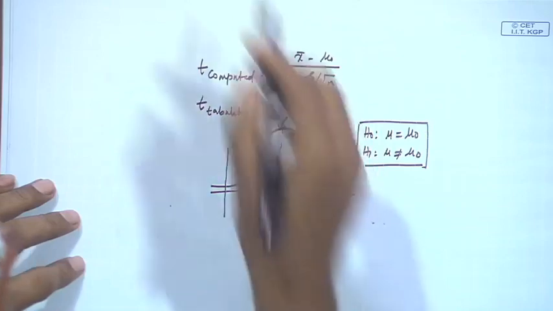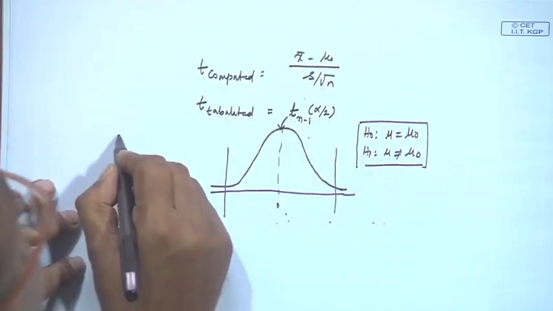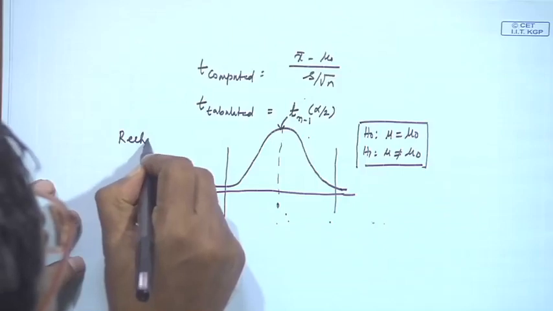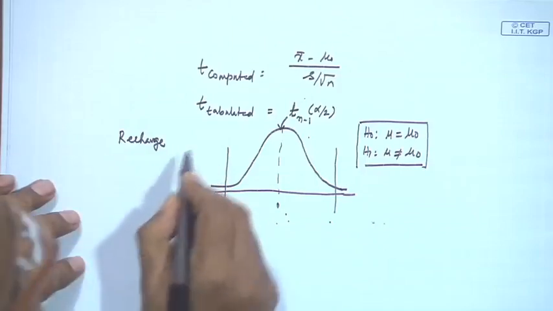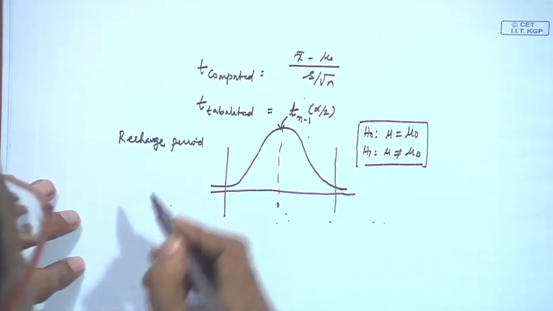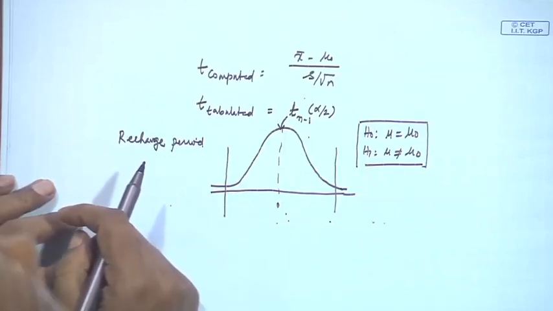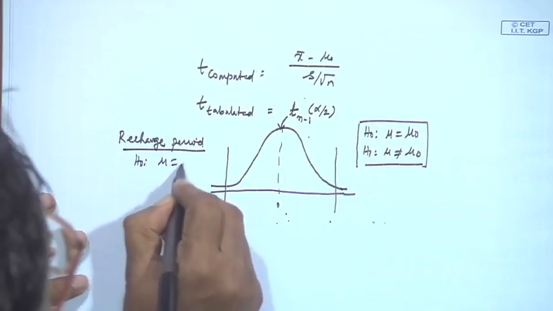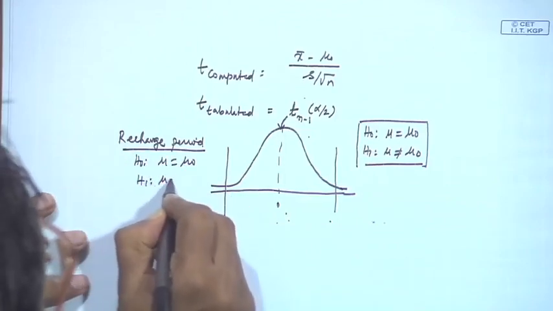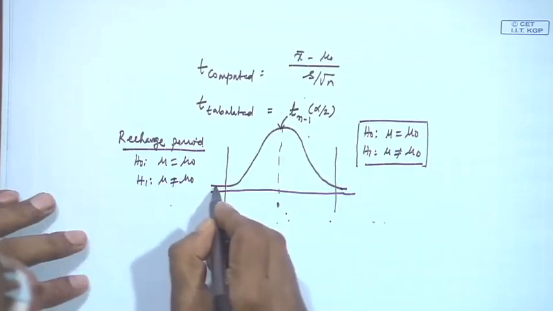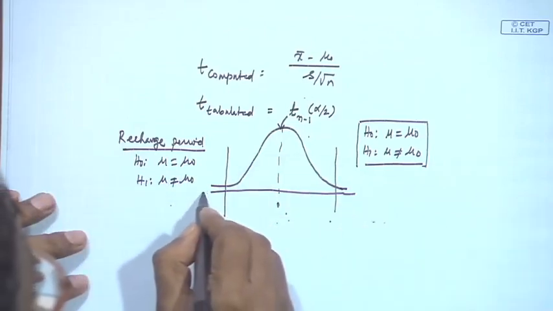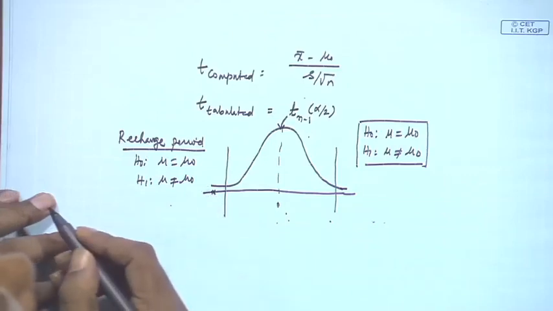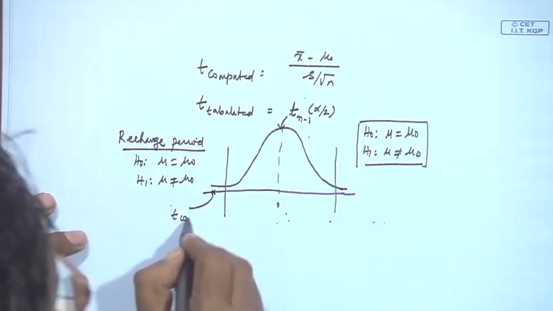Okay. Suppose in this example we say that the recharge period of a battery is our example. As a user, what do you want? You want the recharge period to be more, it is always better. Now, for the recharge period, if you test like this, H0: mu equal to mu 0 and H1: mu not equal to mu 0, suppose your computed value, Z value or T value, falls here. Suppose T computed is here.